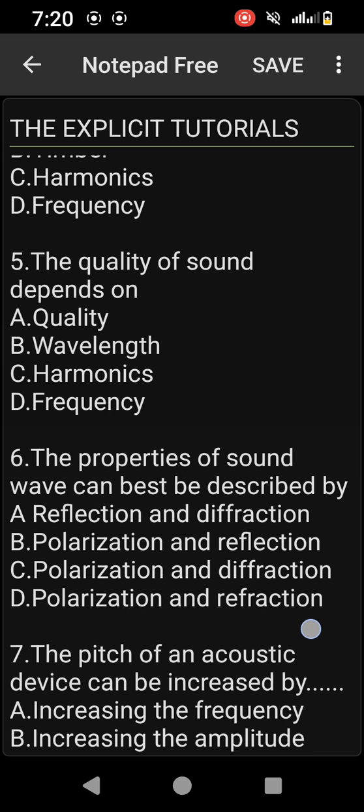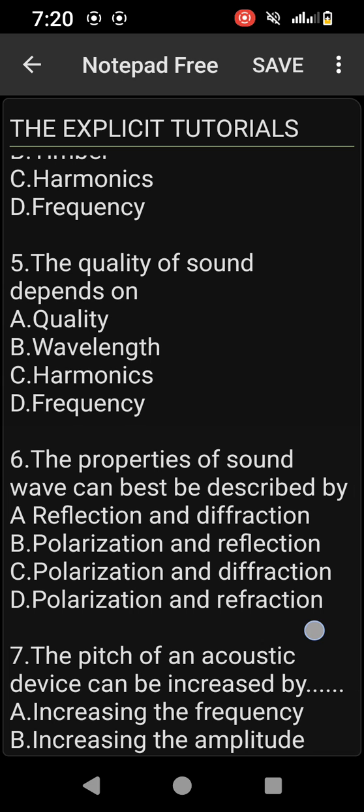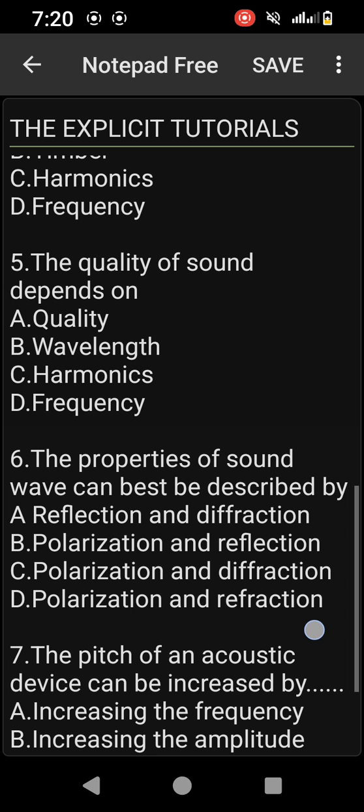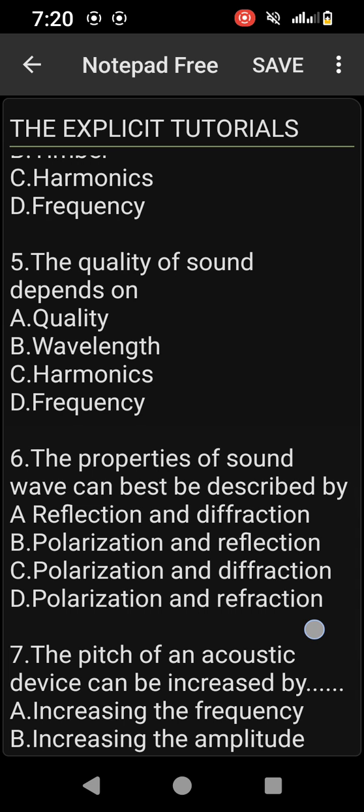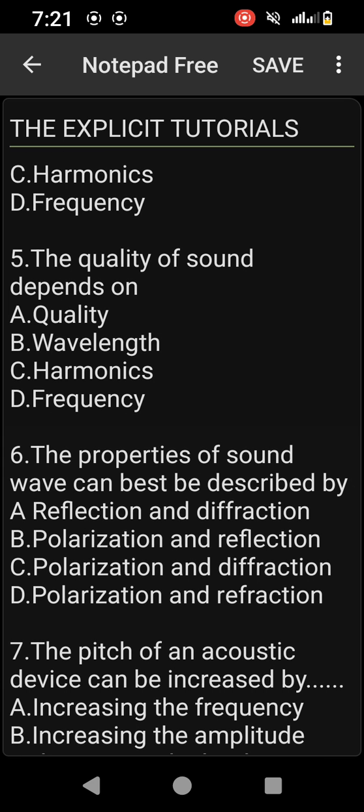What is the meaning of polarization? It is a process whereby light waves which are meant to diverge are restricted to passing through a particular point. So Pinot camera, it is used to demonstrate polarization. So the answer to this question is option A, reflection and diffraction.